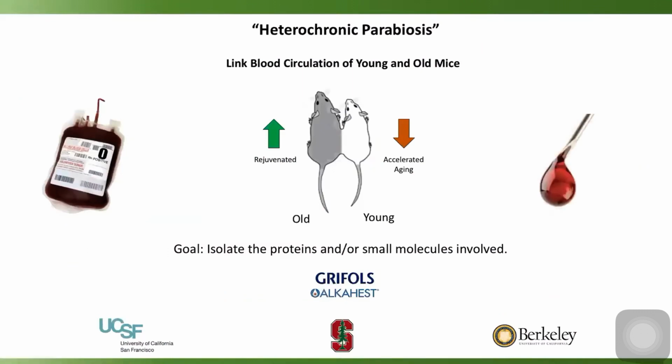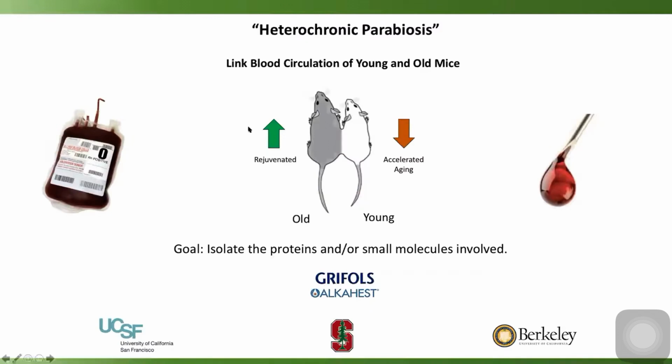Switching gears a bit, one of the most intriguing interventions in the aging space that's gotten a lot of press attention, because it's kind of vampire-y and captures the public attention, is heterochronic parabiosis. You take the circulatory systems of an old and a young mouse and you link them such that they share blood. The old mouse gets younger, the young mouse gets older. The young mouse gets more old than the old mouse gets young, which indicates that there's actually more bad stuff in the old blood than good stuff in the young.